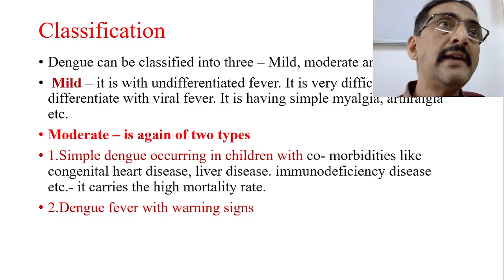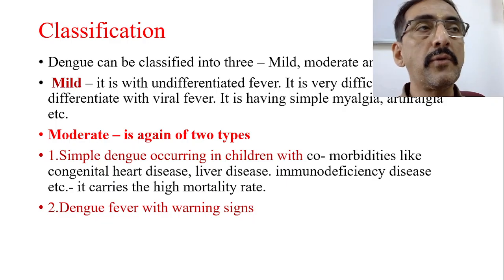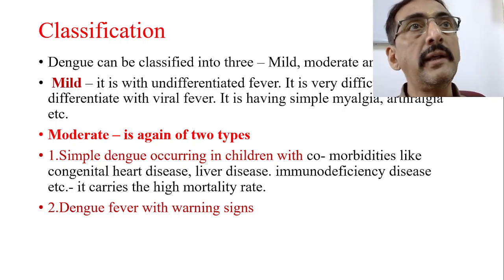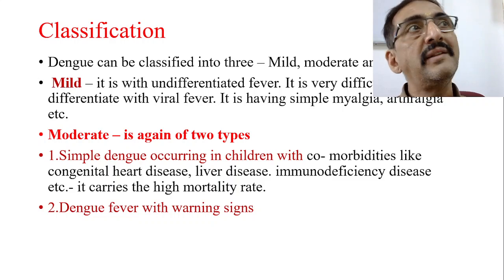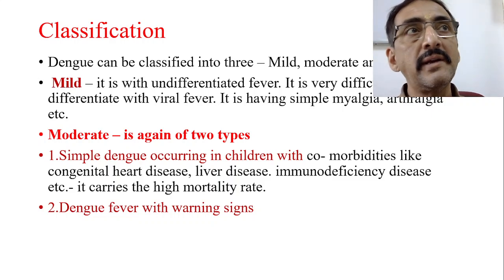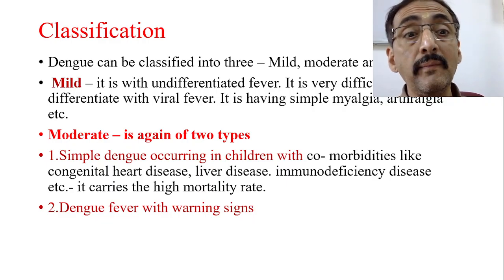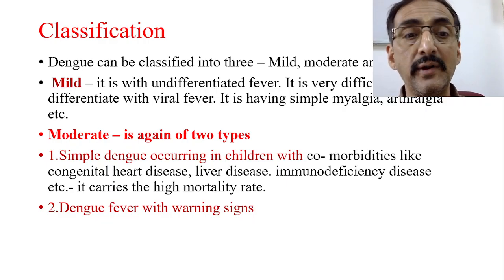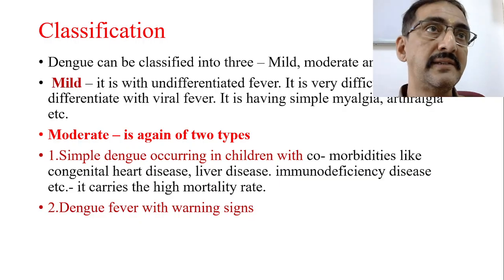That means the child is immunocompromised, the child has PEM, or has congenital heart disease, or some hemolytic disorders like thalassemia, or some liver problems, or immunodeficiency. When dengue fever comes in such patients, we will consider it as moderate because it carries a little higher mortality rate.